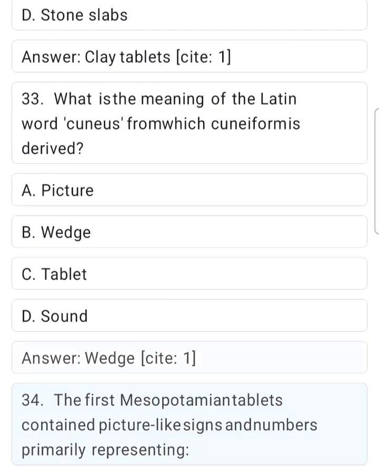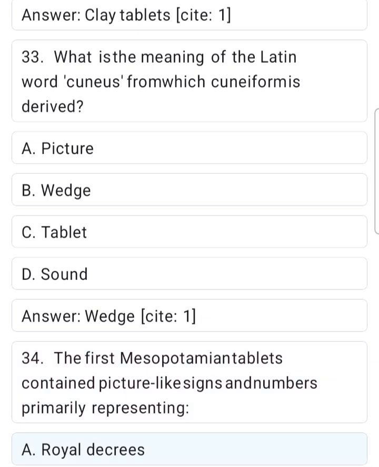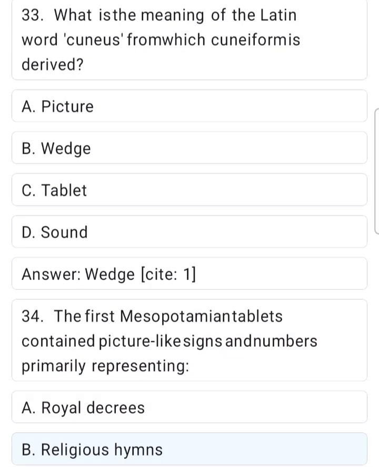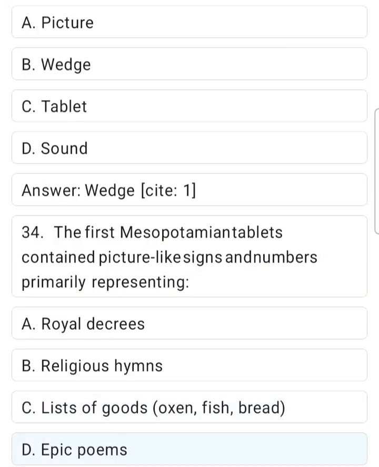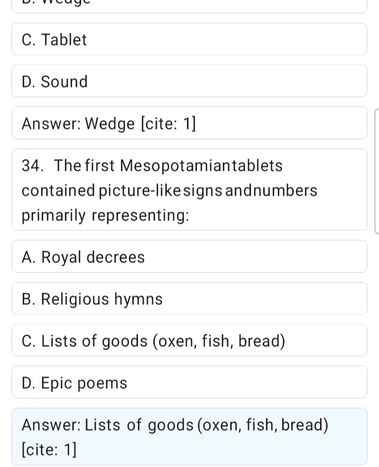Site 1. 34. The first Mesopotamian tablets contained picture-like signs and numbers primarily representing A. Royal decrees. B. Religious hymns. C. Lists of goods, oxen, fish, bread. D. Epic poems. Answer. Lists of goods, oxen, fish, bread.